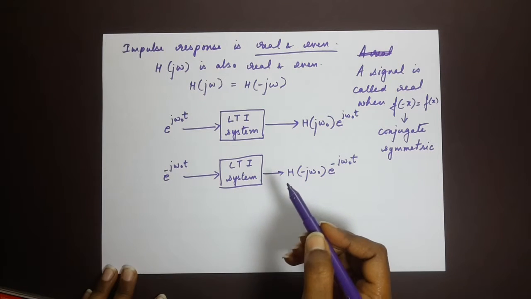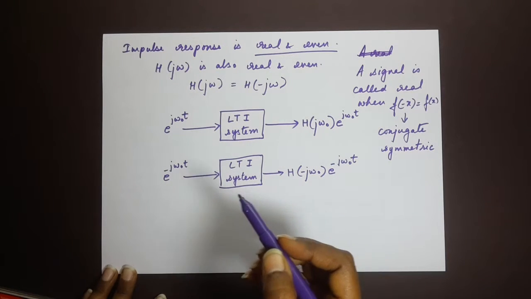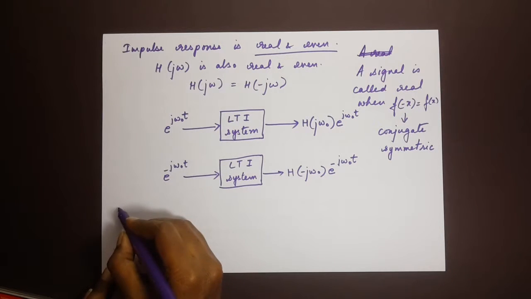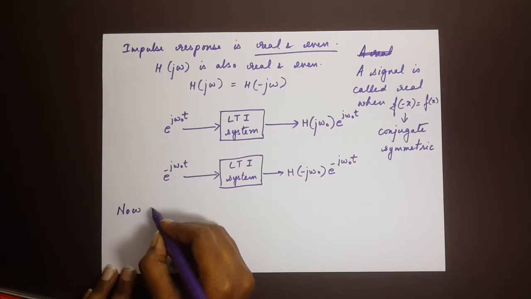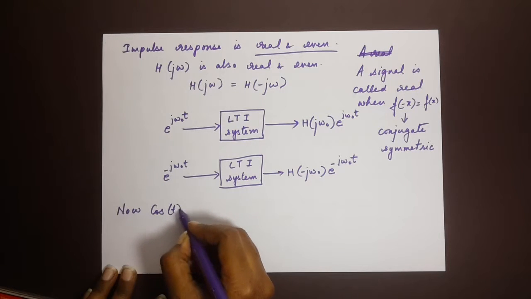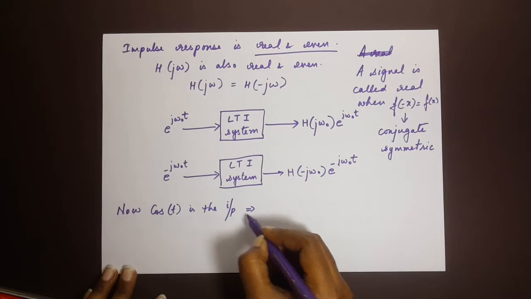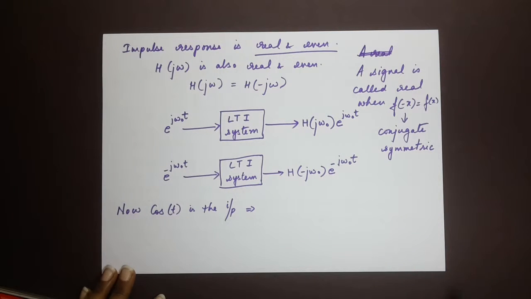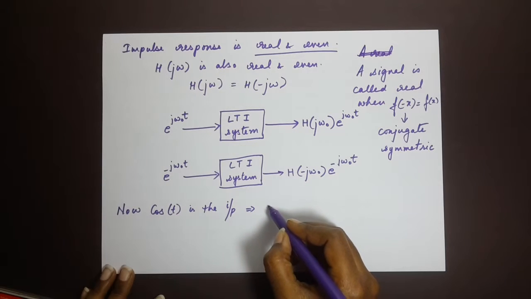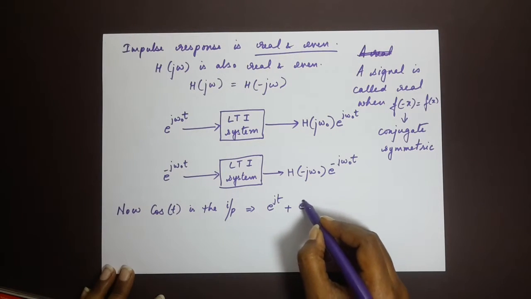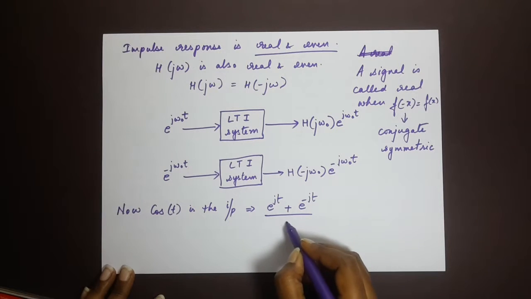Okay, so now we have to evaluate what happens when the input is cos t and what happens when the input is sin t. So let's start with cos t. Now cos t is the input. So you will have to recall how cos t is written. Now cos t is written in terms of e as e power jt plus e power minus jt divided by 2.